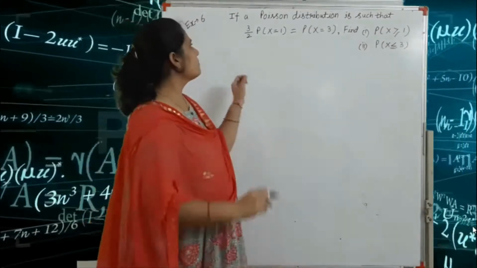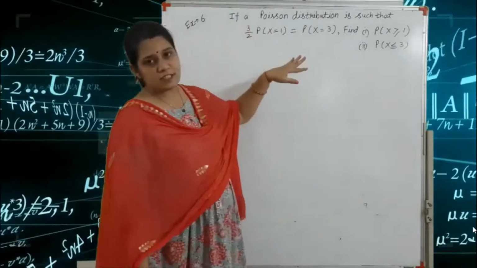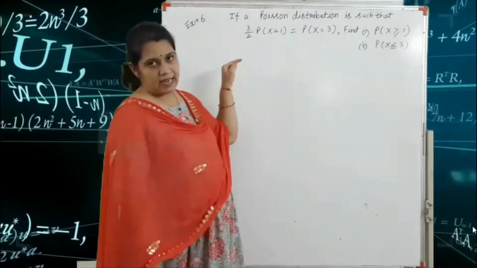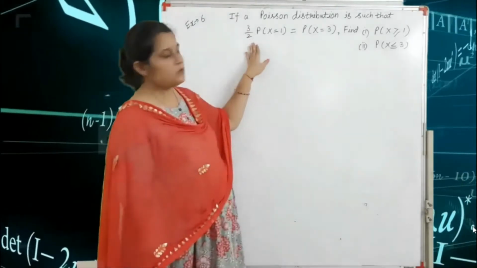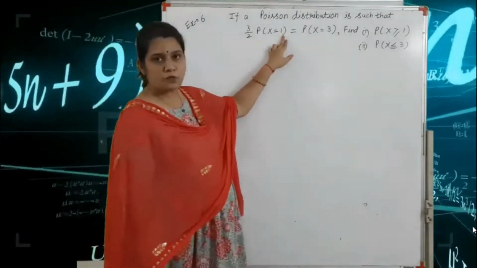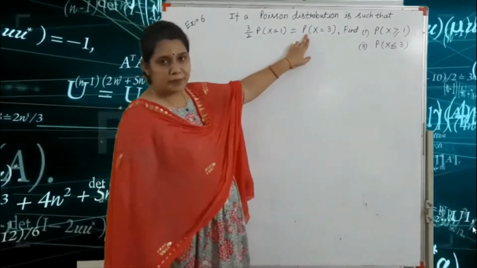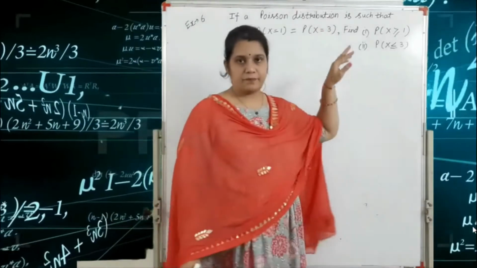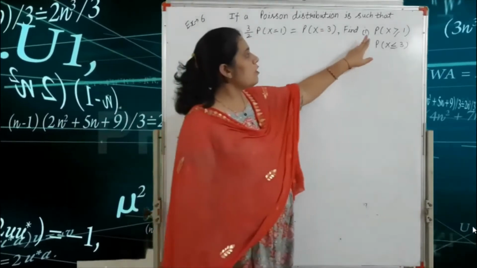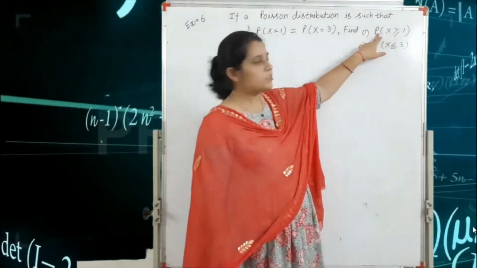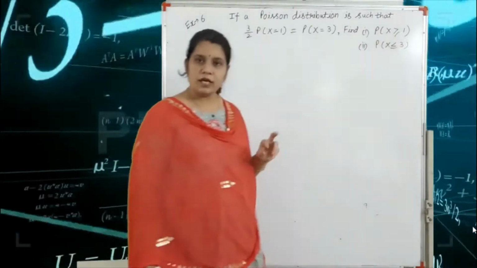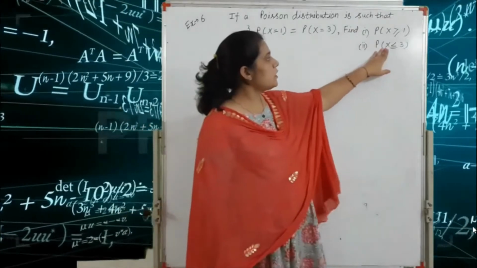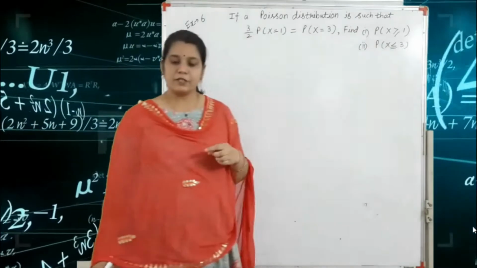Our next example: if a Poisson distribution is such that 3 by 2 P(x = 1) is equal to P(x = 3), we find, number one, the probability of x greater than or equal to 1, and the second, the probability of x less than or equal to 3.